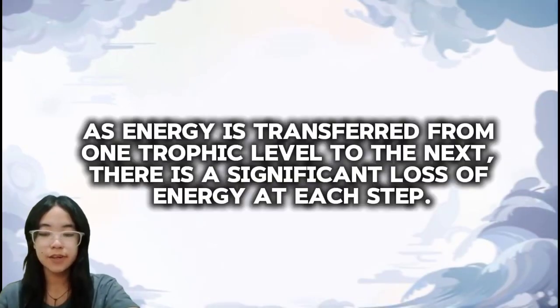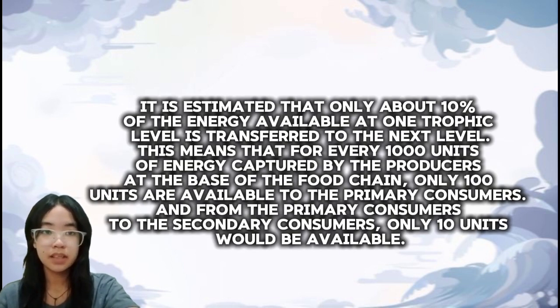As energy is transferred from one trophic level to the next, there is a significant loss of energy at each step. It is estimated that only about 10% of energy available at one trophic level is transferred to the next level. This means that for every 1,000 units of energy captured by the producers at the base of the food chain, only 100 units are available to the primary consumers. And from the primary consumers to the secondary consumers, only 10 units would be available.